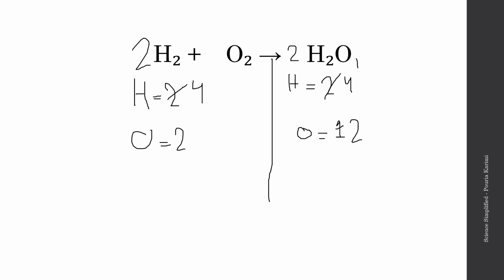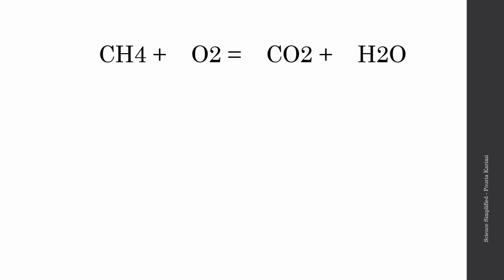Let's do another example. This is the chemical or skeleton equation of combustion of methane, right? So we have our skeleton equation. What we're going to do is draw a vertical line, like a column, and we're just going to write the number of our elements.